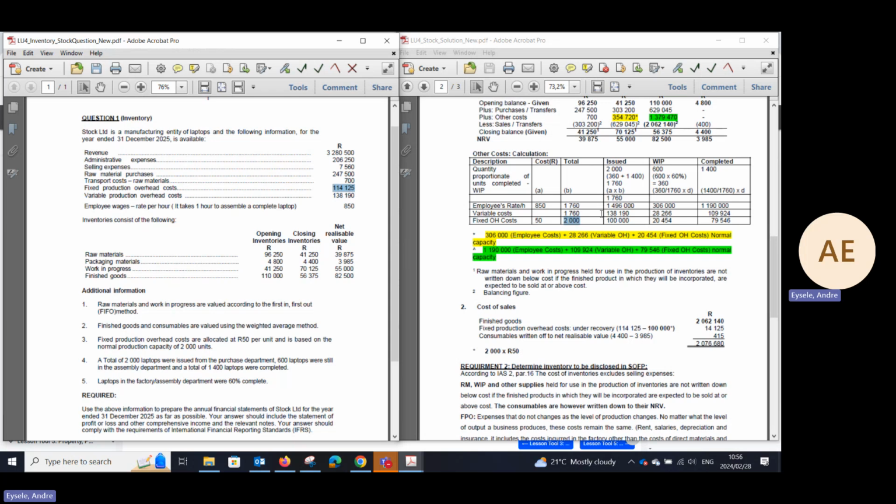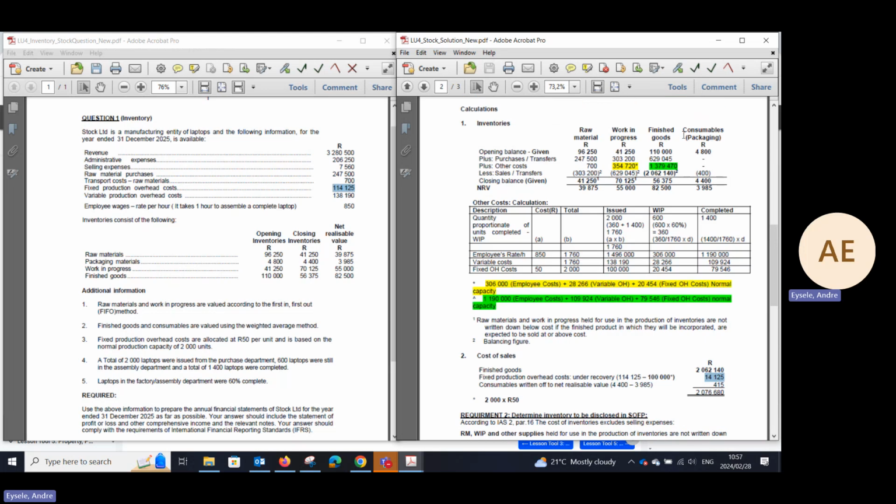Now, we've only allocated 100,000 to your production based on this scenario. Therefore, we've got an under recovery of cost, and we need to add it to your cost of sales, because you've actually incurred 114,125, but we've only allocated to production, so we've under-expensed the cost. Therefore, we need to increase by the difference between the actual expenditure and that based on normal capacity, and that's 14,125.